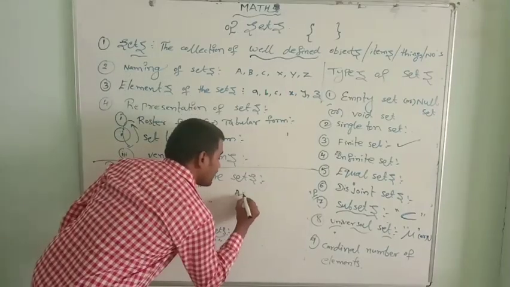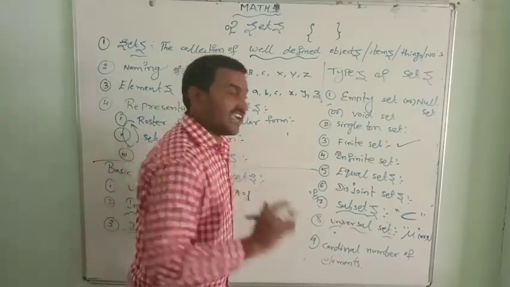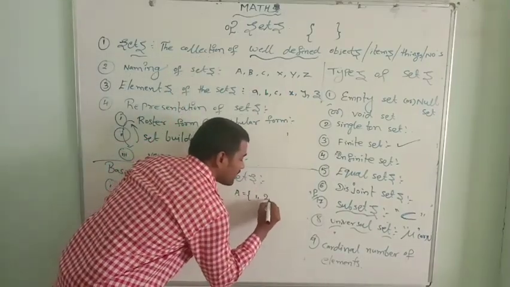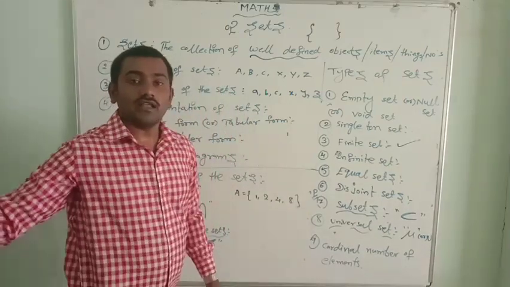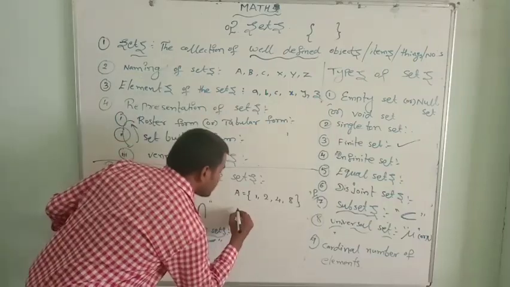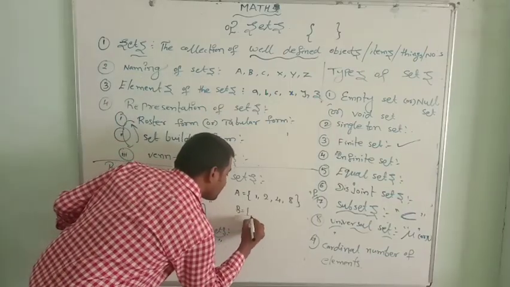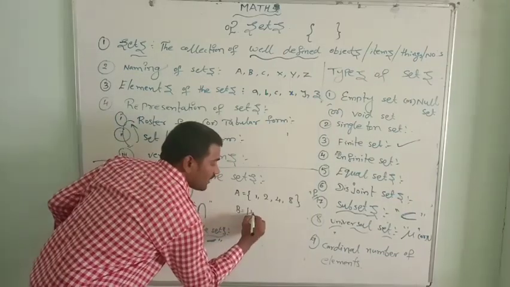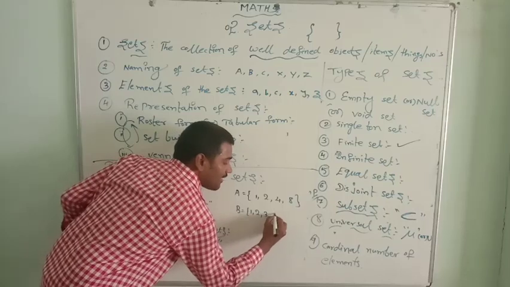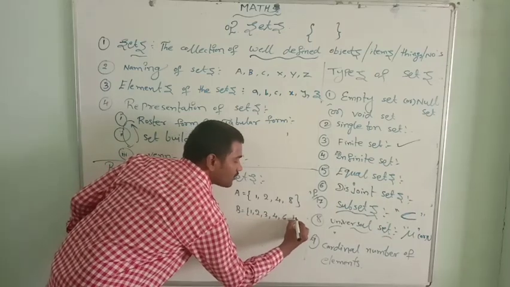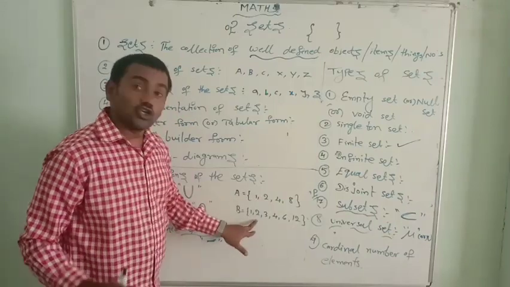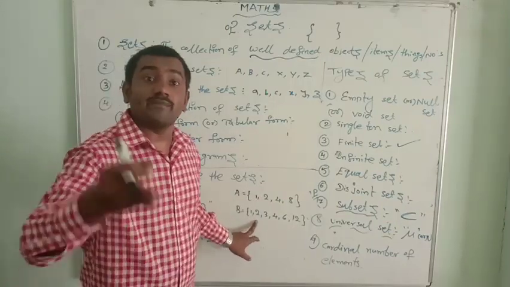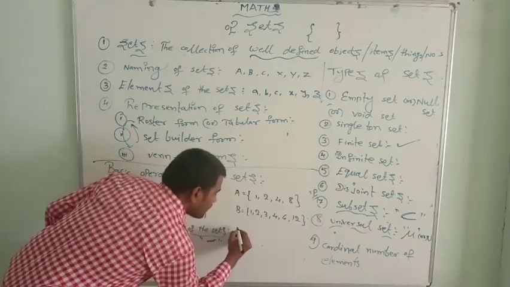Set A is the factors of 8. Factors of 8 are 1, 2, 4, 8. Now the factors of B, the factors of 12, are 1, 2, 3, 4, 6, 12. These are the factors of 8 and factors of 12. Now we will do A minus B and B minus A.